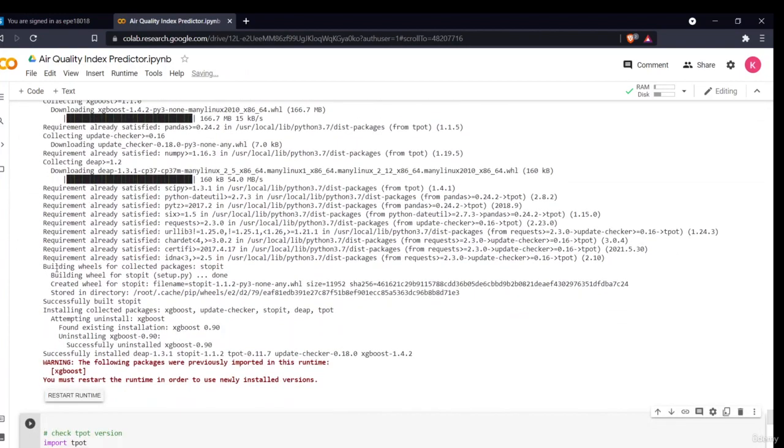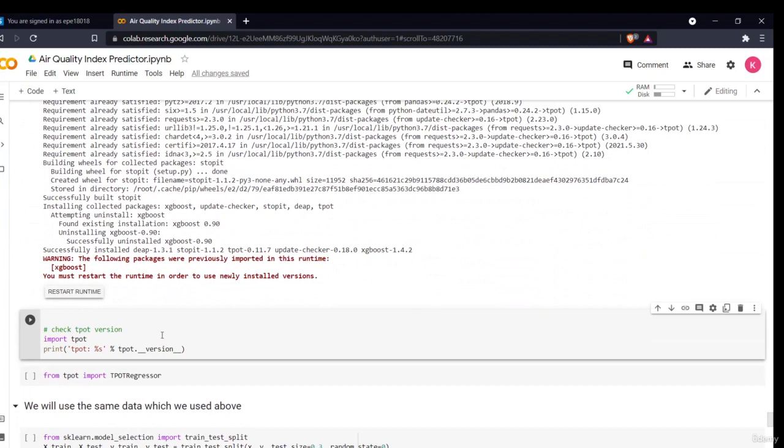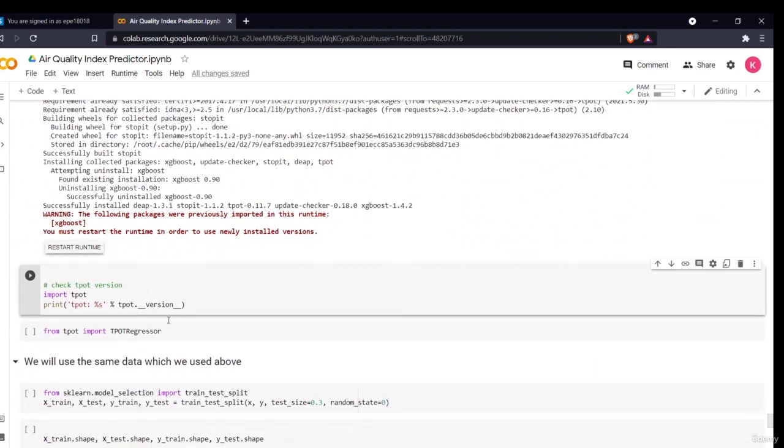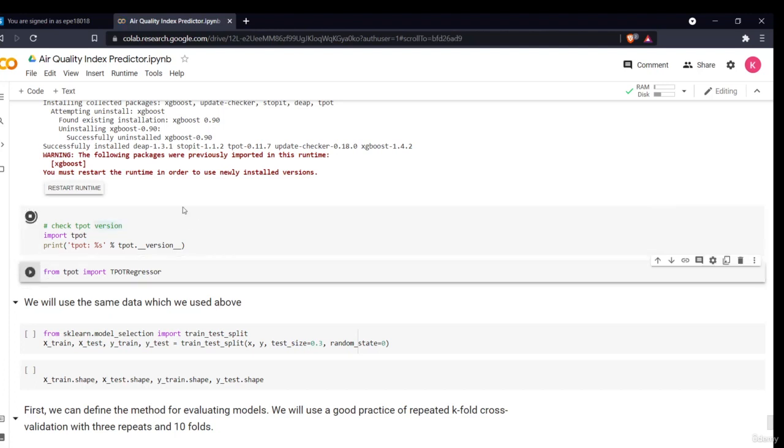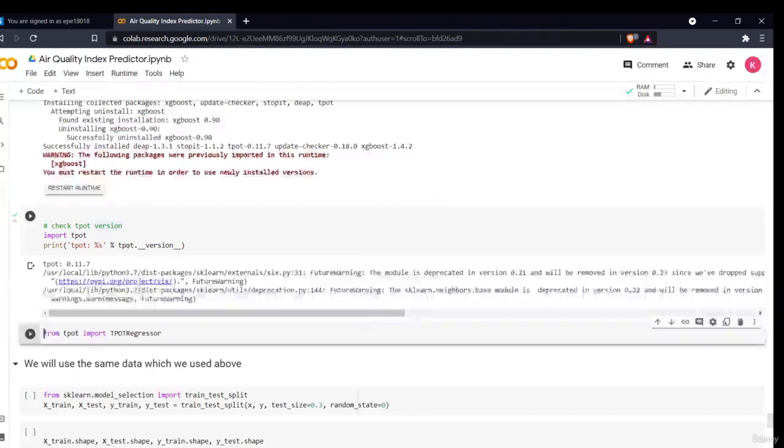Now, as I have already finished my runtime, what I have to do is restart my runtime. I have to restart it because when you install a library, Google Colab will not read it unless you restart the runtime. Now I've already installed it, so I don't have to do that again and again. But if you are installing it for the first time, you must restart your runtime.